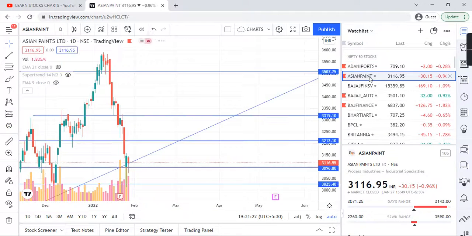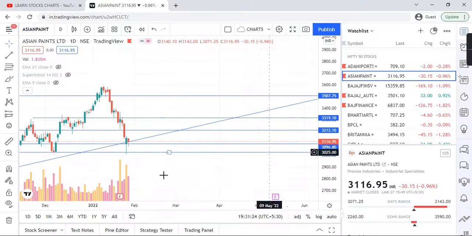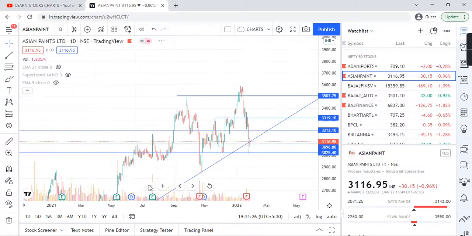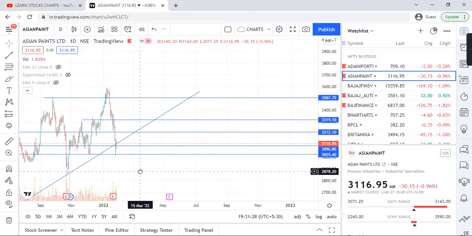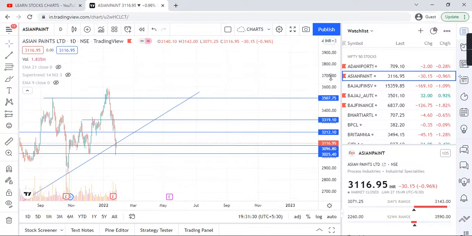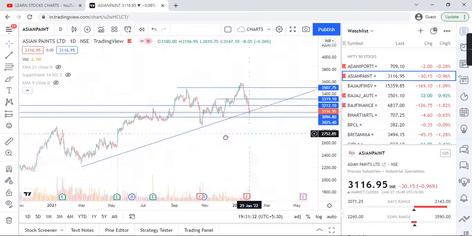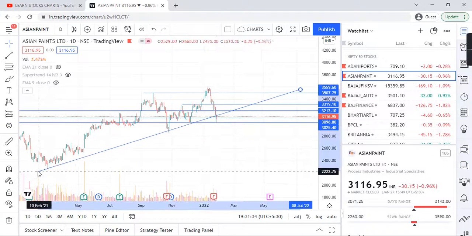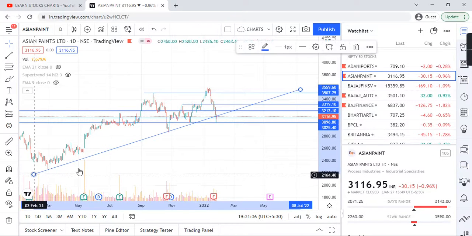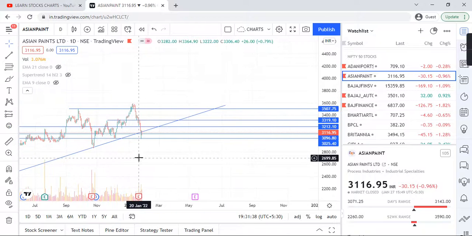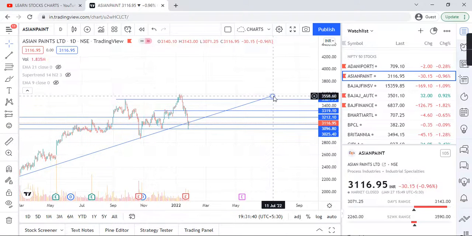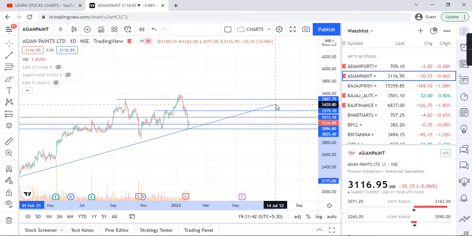Asian Paint. See guys, again I am marking Asian Paint also. I'm also a learner like you guys, but still I try to figure out the best support and resistance for you guys, because if you are going to trade or anything else, you can take the analysis of this and put in your own analysis.